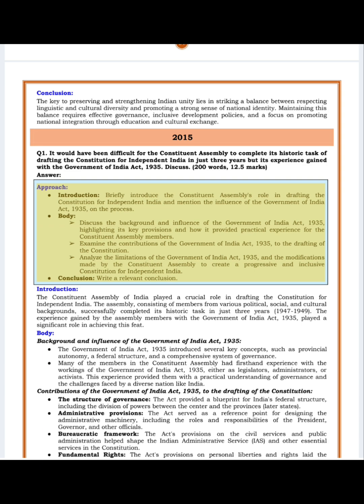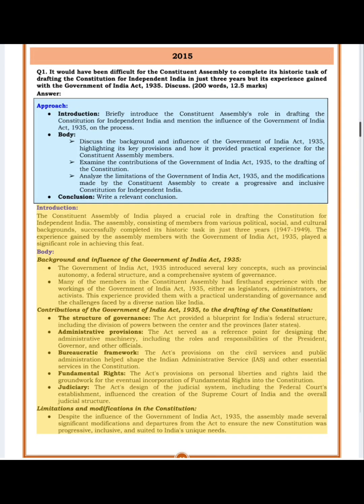Examine the contributions of the Government of India Act, 1935, to the drafting of the Constitution. Analyze the limitations of the Government of India Act, 1935, and the modifications made by the Constituent Assembly to create a progressive and inclusive constitution for independent India. Conclusion: Write a relevant conclusion.